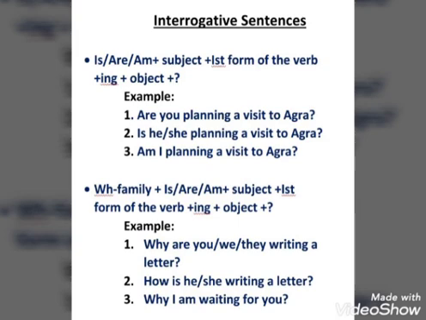Next is why I am waiting for you. Here I have used am after I. We can use am before I. So why am I waiting for you? Why is the question word, am will be helping verb, I is the subject, and waiting is the ing form of the verb, and for you, and at last we have used question mark.